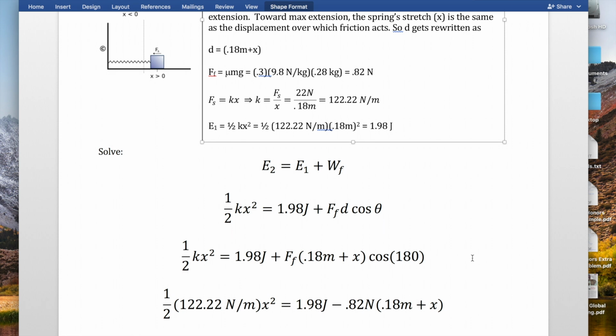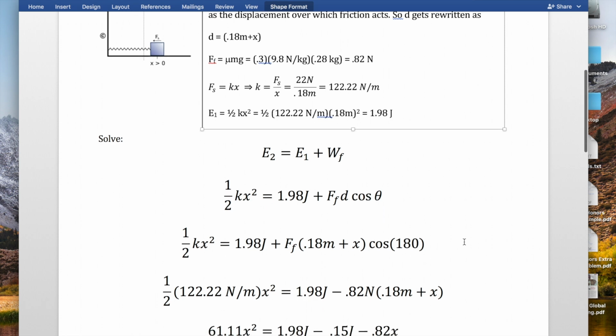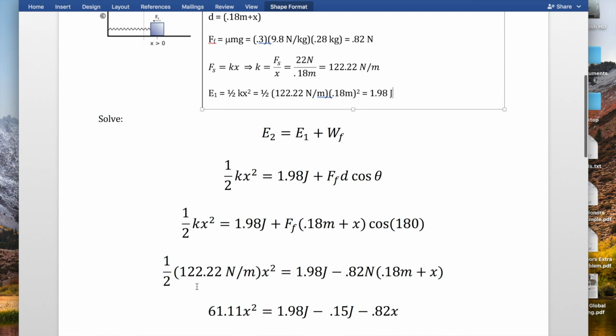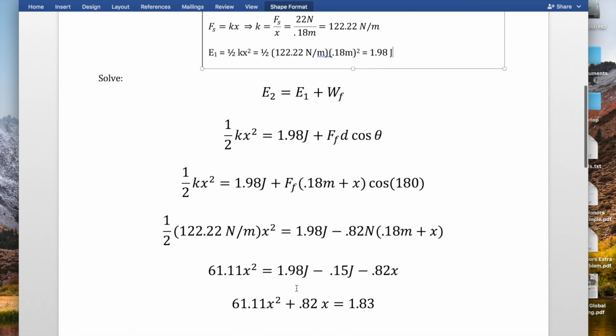And we're just going to keep doing algebra to try and get x by itself. So the next step, the 1/2 times 122.22 becomes 61.11. I'm going to distribute this 0.82 into the equation. So we get 0.82 times 0.18 is 0.15, and then negative 0.82x. And I'm going to now move everything to get the x's on one side of the equation. I add 0.82x to both sides to get all the x's on one side, and then the 1.98 minus 0.15 just becomes 1.83.